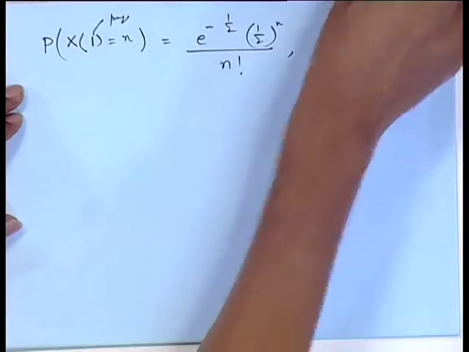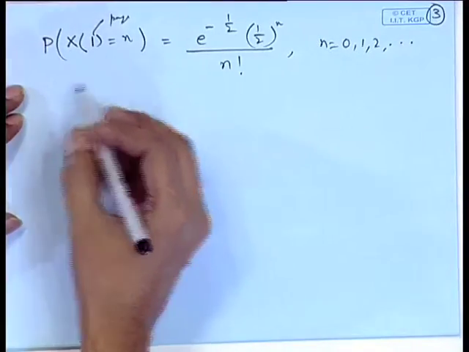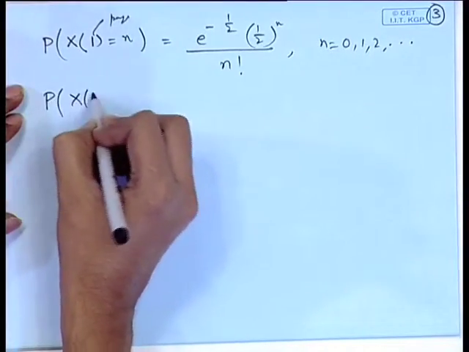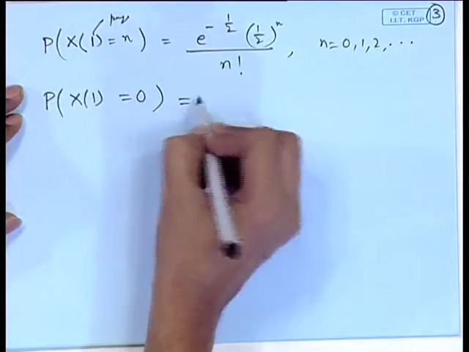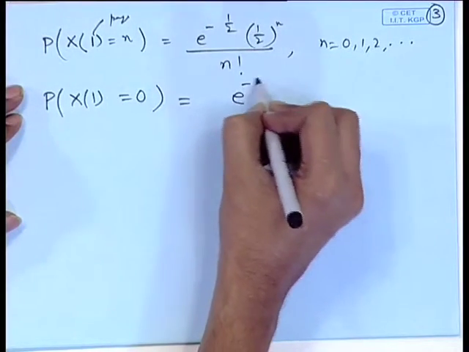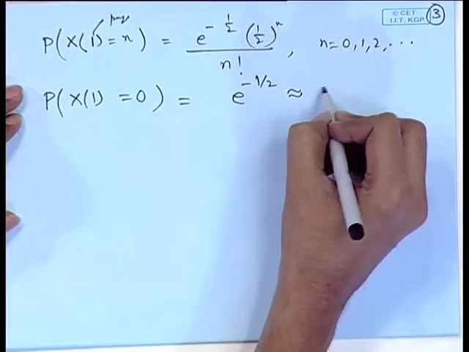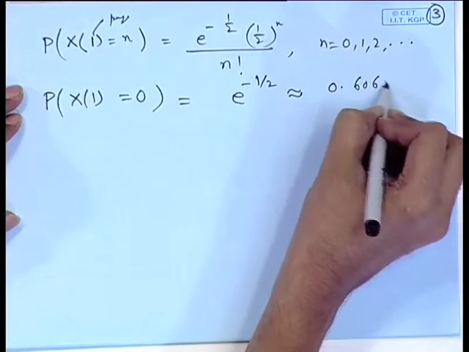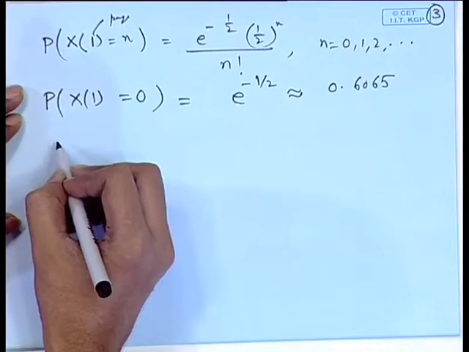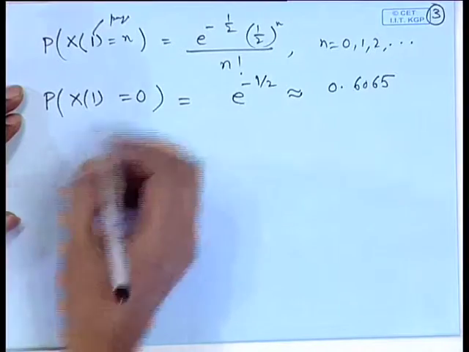What is the probability that a page has no errors? That means we want the probability of X1 equal to 0. According to this formula, it will be e to the power minus 1 by 2, which is approximately 0.6065. What is the probability that a 16-page chapter has no errors?